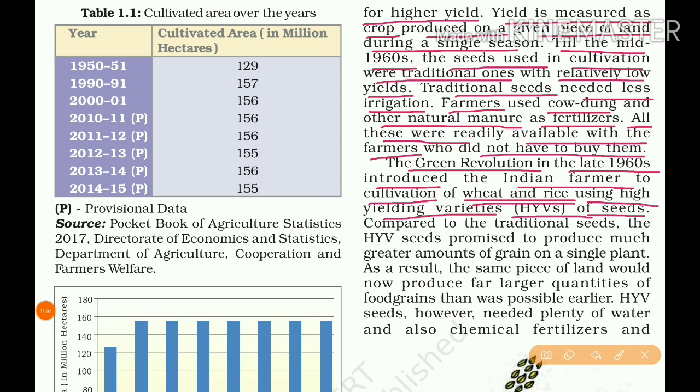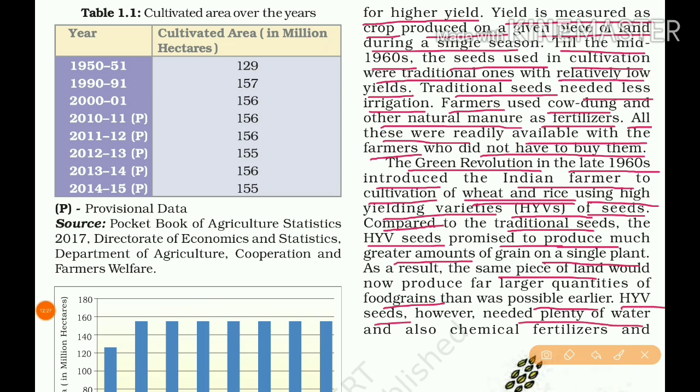Because they are the staple food for India. Compared to the traditional seeds, the HYV seeds promised to produce much greater amounts of grain on a single plant. As a result, the same piece of land would now produce far larger quantities of food grains than was possible earlier. HYV seeds, however, needed plenty of water.